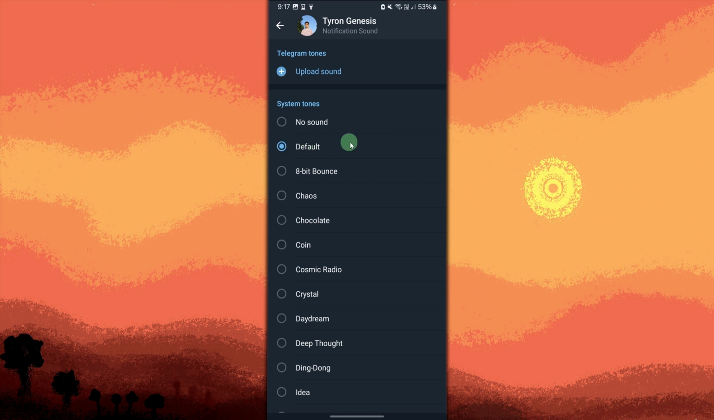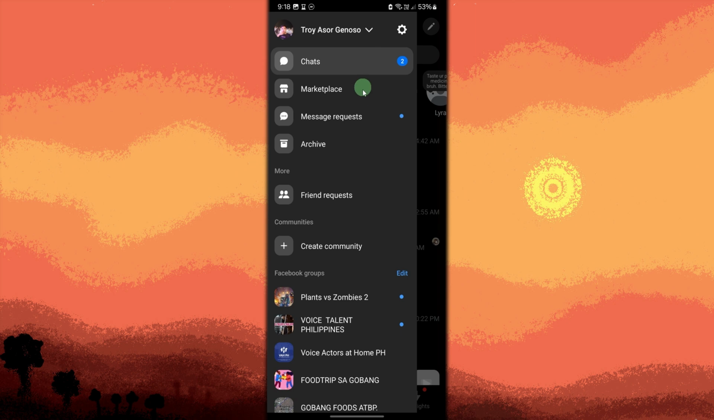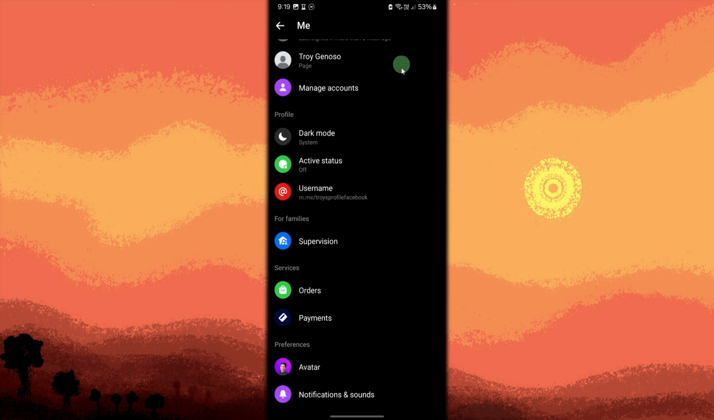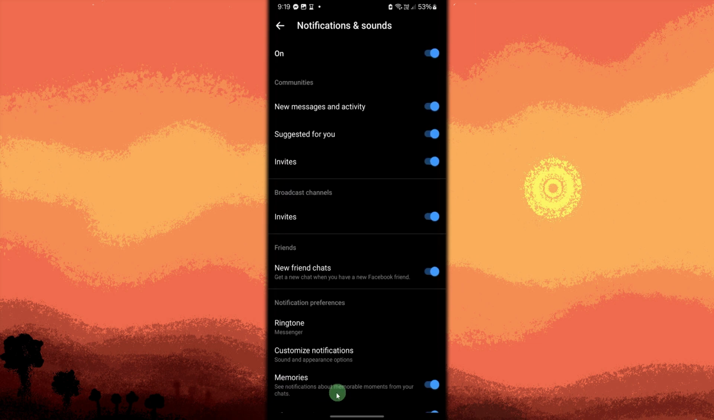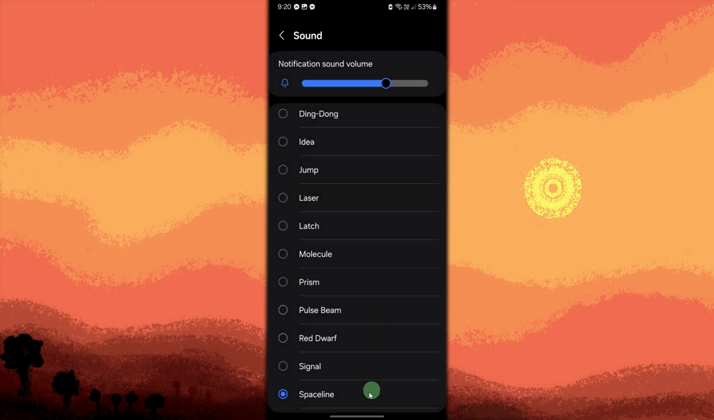Now, how about changing notifications in Messenger? Open Messenger. Tap on the three lines in the top left corner. Then go to Settings, scroll to find Notifications and Sounds, tap on it, go to Customize Notifications, then tap Sounds, choose your preferred sound from the list by tapping on it.